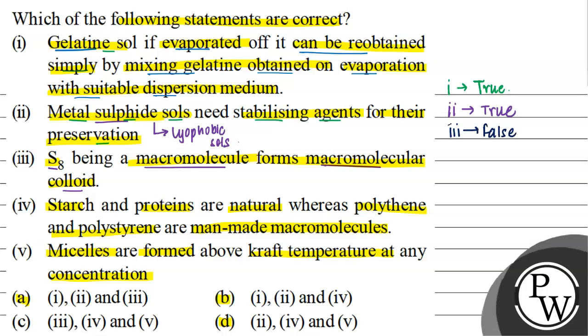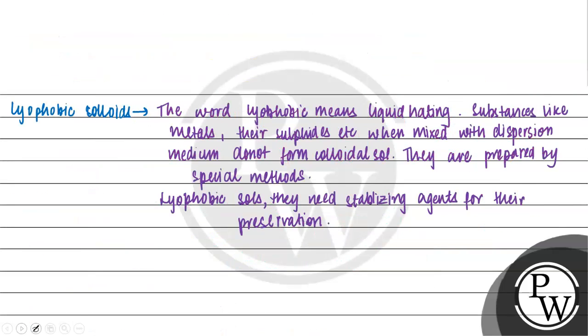Now let us talk about the fourth statement. Fourth statement हमें दे रखी है: starch and proteins are natural whereas polythene and polystyrene are man-made macromolecules. We know that starch, protein, polythene and polystyrene are macromolecules. So पहले हम समझ लेते हैं what macromolecules are.